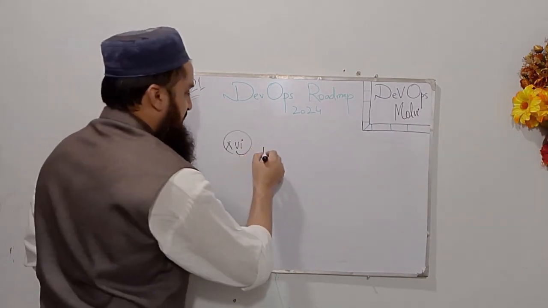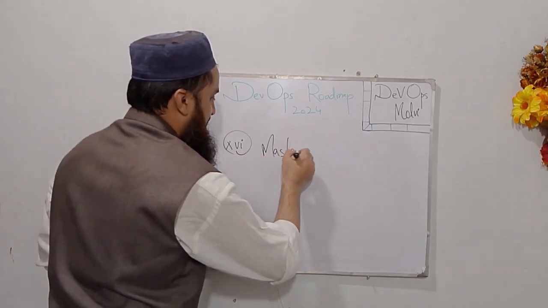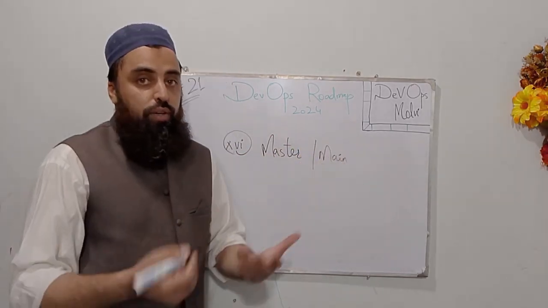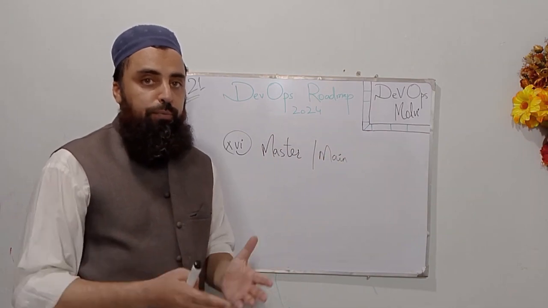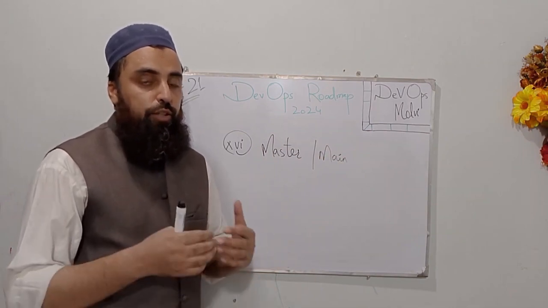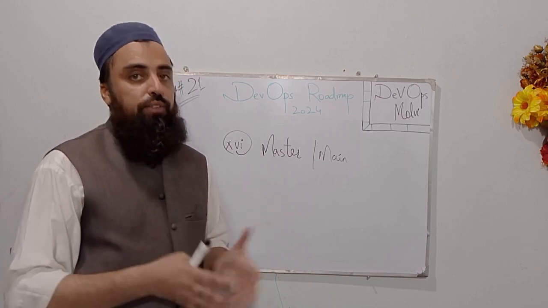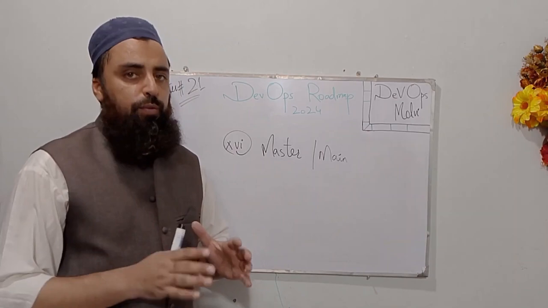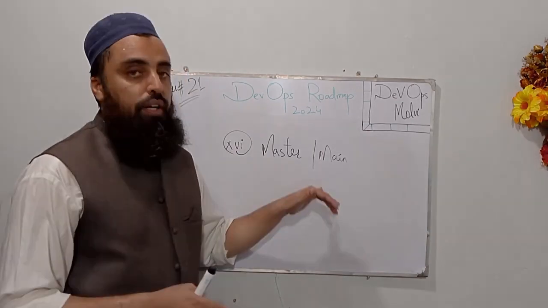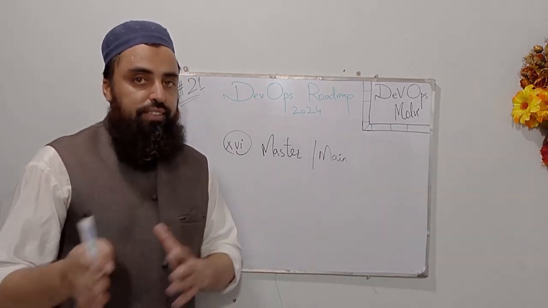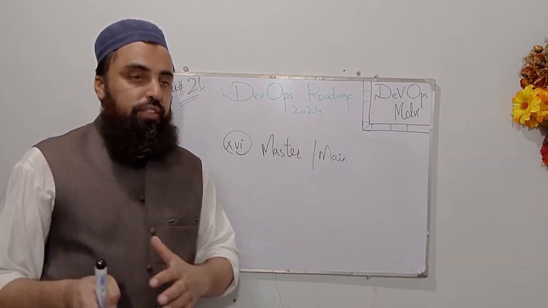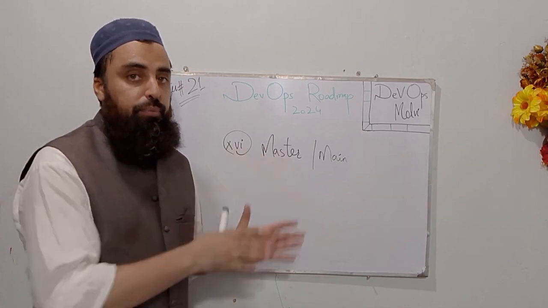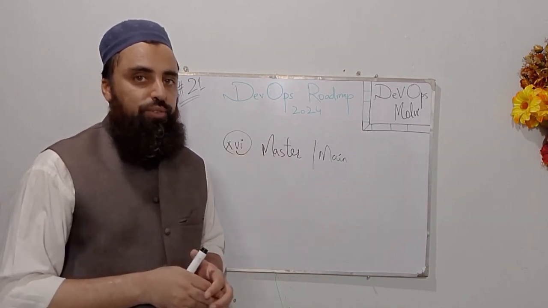The 16th term is easy, and it is master and main branch. So if someone asks you what is master or main branch, you can tell them it is actually the default branch of our Git repository. It can be the master branch, it can be the main branch, and not everyone has access to this branch. And when some features are tested on other branches, those branches can be merged with the master or the main branch. So it means that it is the primary branch of our Git repository.